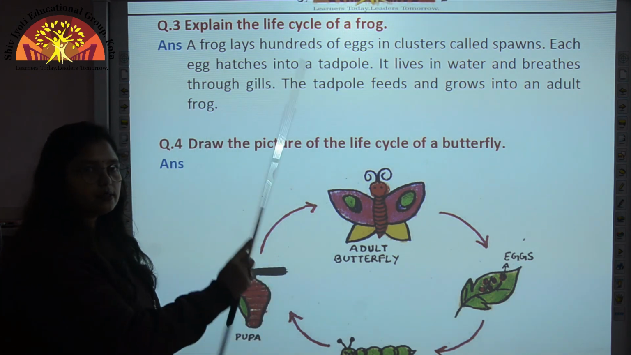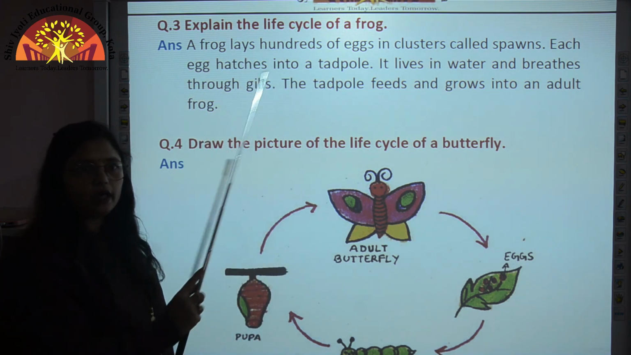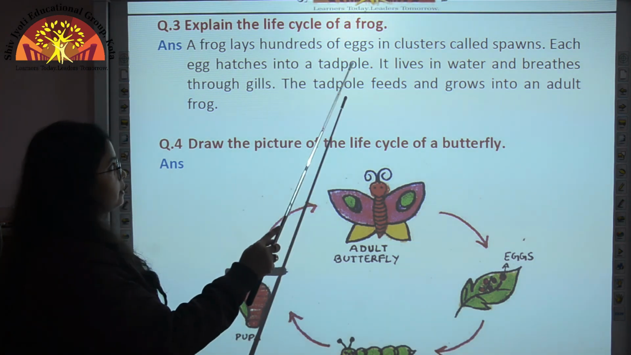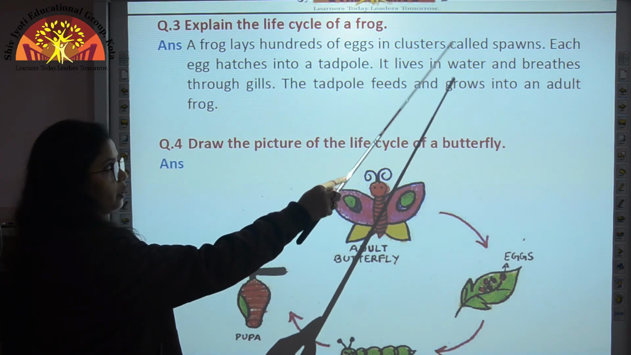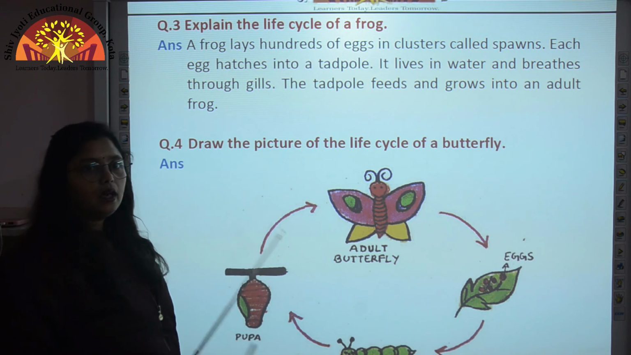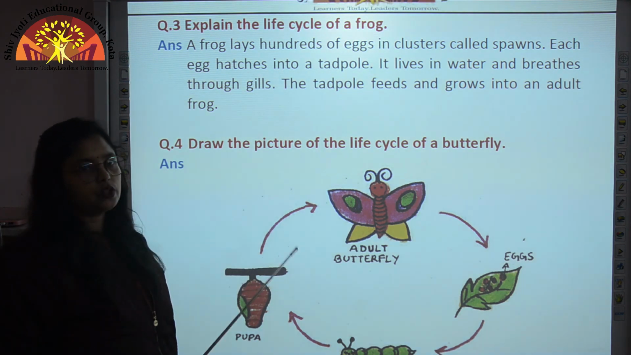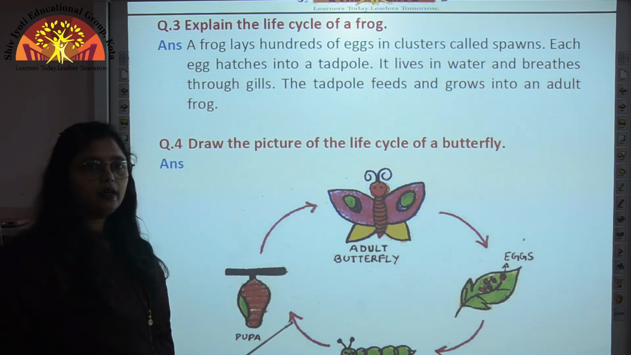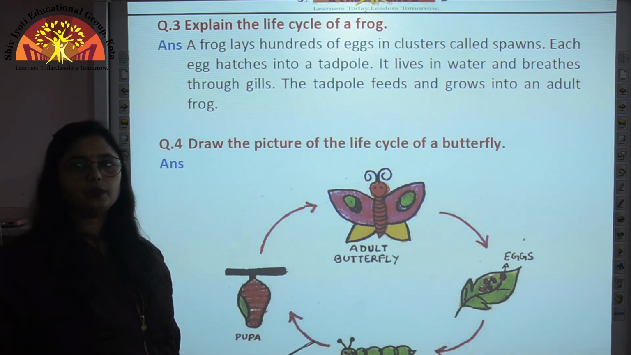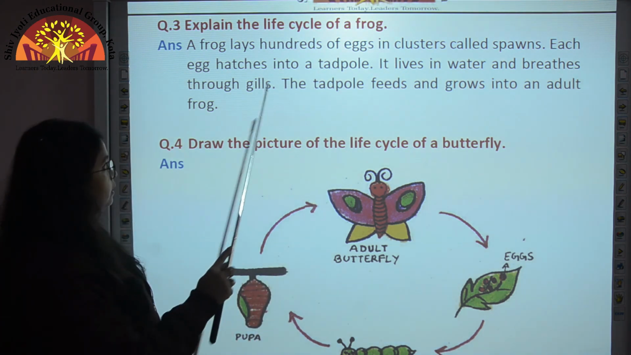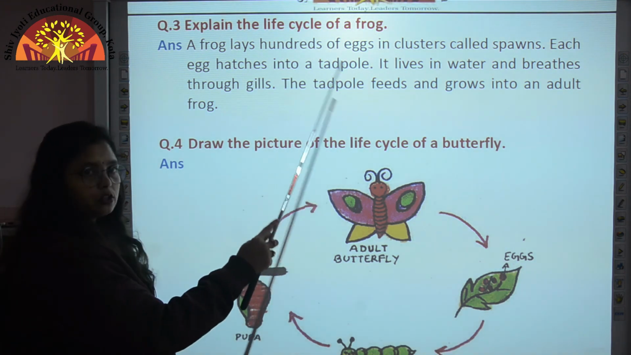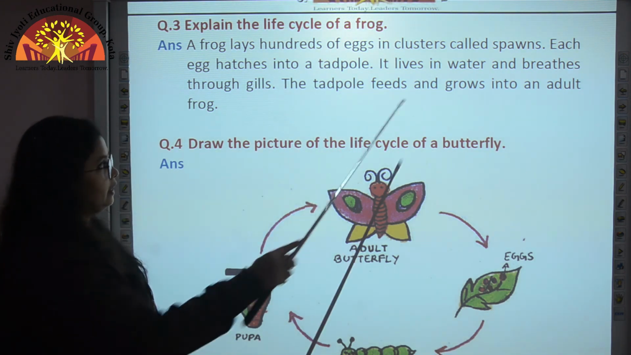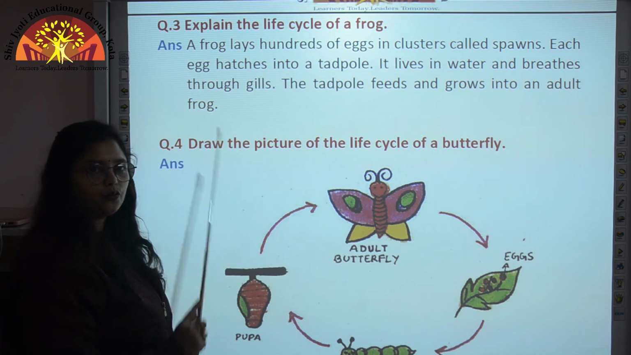So children, this is the life cycle of a frog, in which frog lays its eggs in clusters which are called as spawns. Then larva comes out of the egg which is called as tadpole, and this tadpole lives in water, and because it lives in water, it breathes through its gills, and then it feeds, it eats lots of things, and it grows into an adult frog.